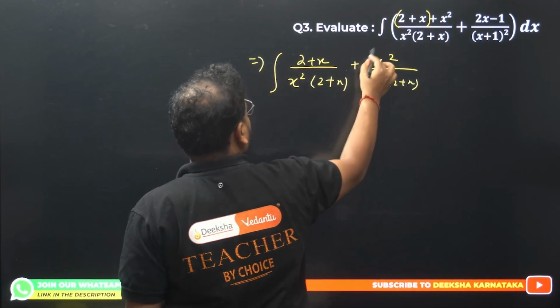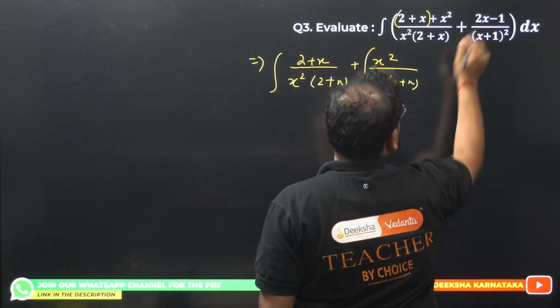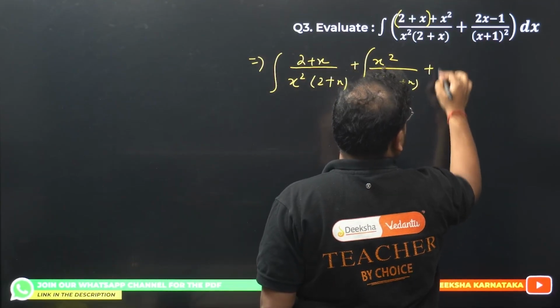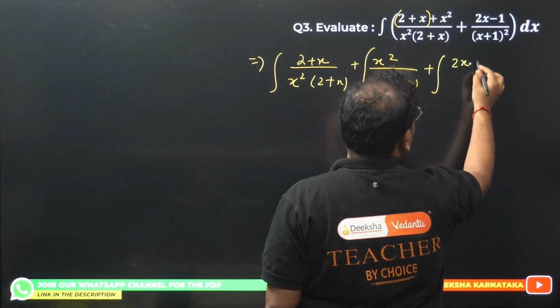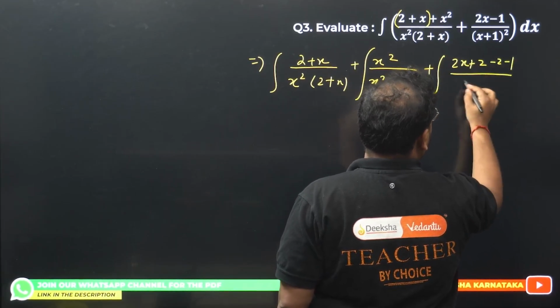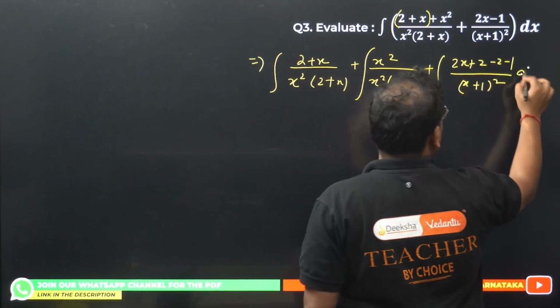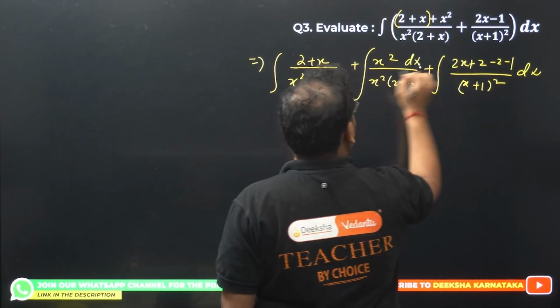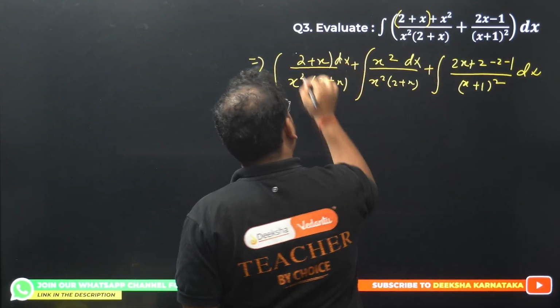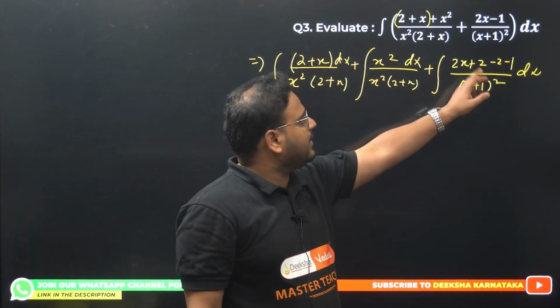Okay, this also is under integration. And the last one, again I'm going to write this as plus integral of 2 minus 2 minus 1 divided by x plus 1 the whole square. We have dx everywhere. I hope you know that. What I've done in the last step is I've added 2 over here.